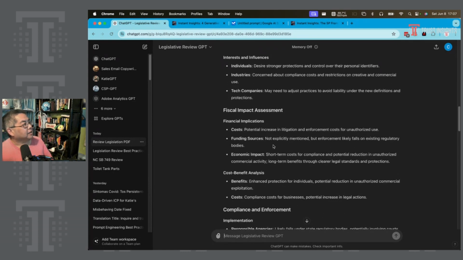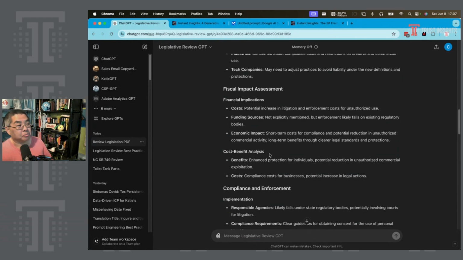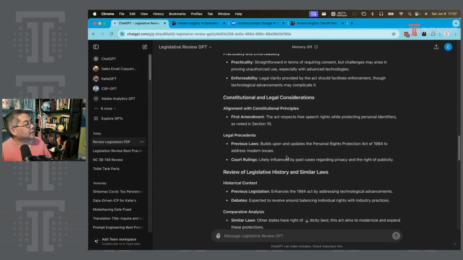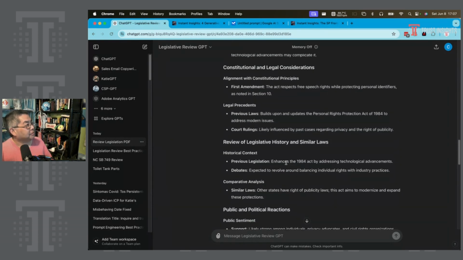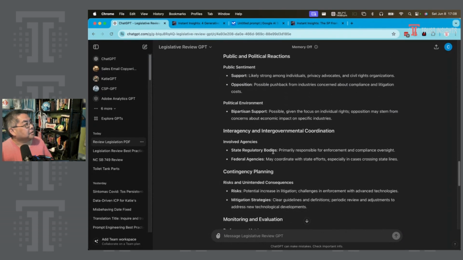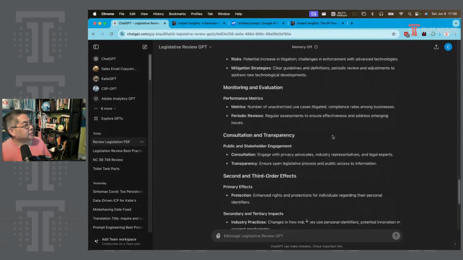Fiscal impact assessment. Costs, potential increase in litigation. Funding sources not explicitly mentioned. Economic impact, short-term costs for compliance and potential reduction in unauthorized commercial activity. Long-term benefits through clear legal standards and protections. Cost-benefit analysis. Compliance, constitutional and legal situations, legal precedents, review of similar laws, public reactions, likely strong among individuals, bipartisan support possible given the focus on individual rights. Opposition may stem from economic impact on specific industries. Contingency planning, risks in unintended consequences, potential increase in litigation, challenges in enforcement with advanced technologies.